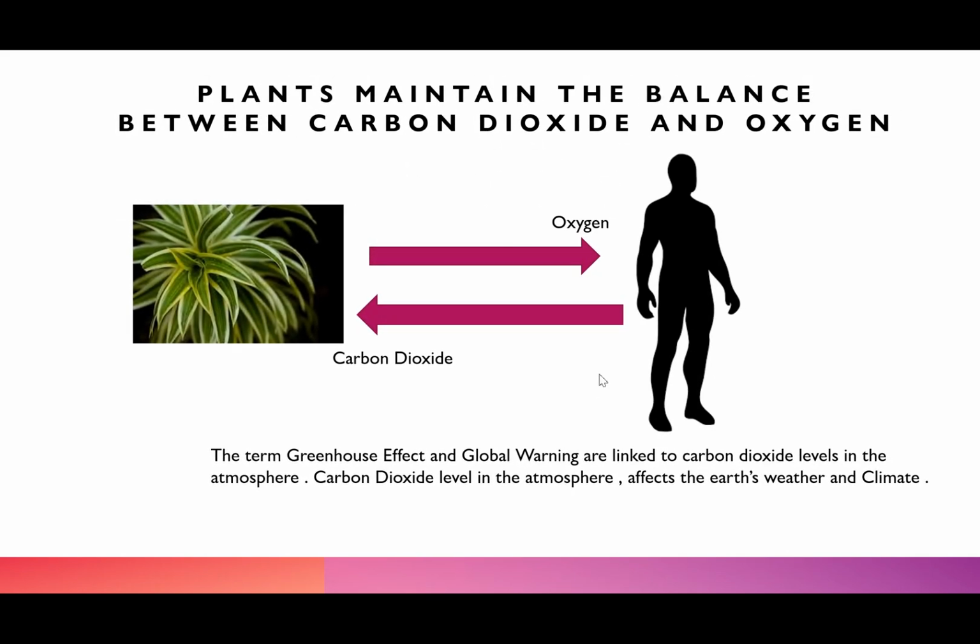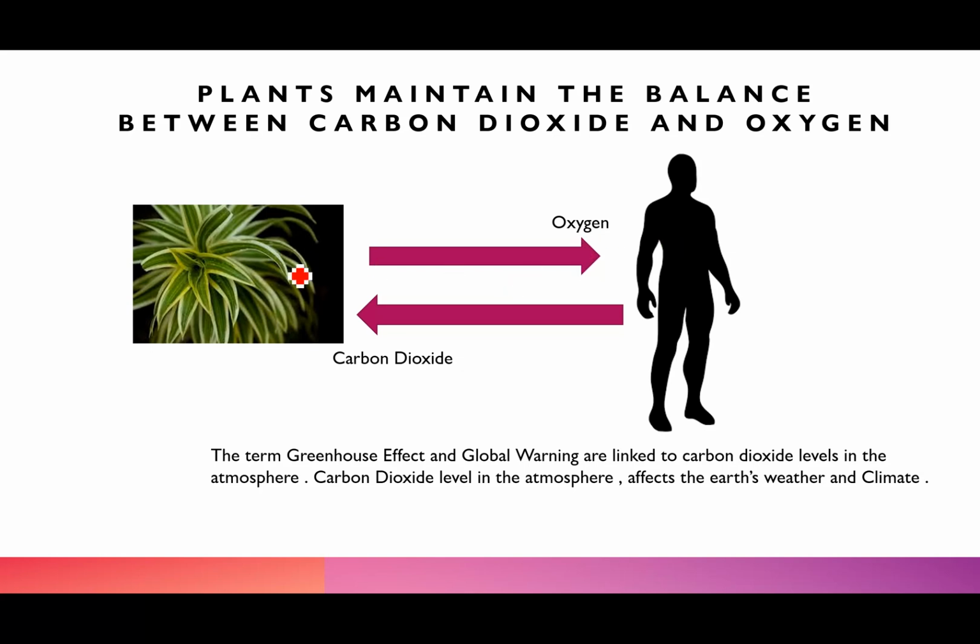Now, moving on to the balance between the carbon dioxide and the oxygen. Now, we know that the plants make their food through the process of photosynthesis, which involves the use of carbon dioxide. So plants take carbon dioxide and give out oxygen, which is required by the living beings.